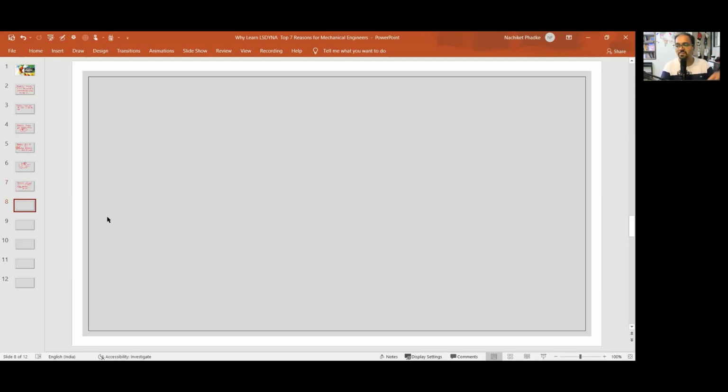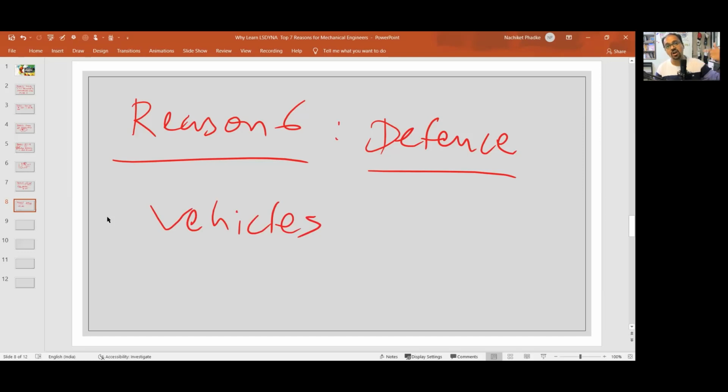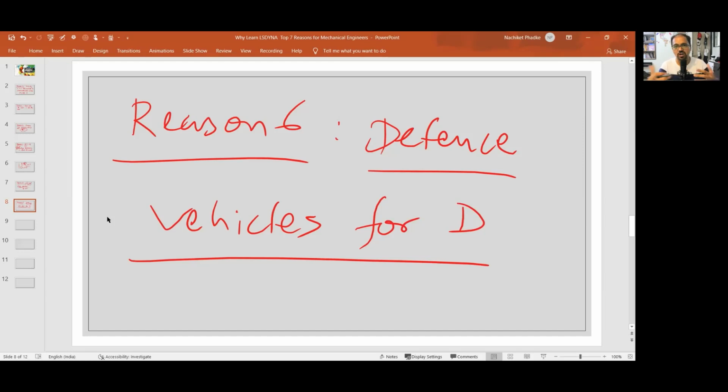Reason number 6, it is a great solution provider for defense applications. Now you may think why we are discussing defense applications in SAE Baha stuff. Guys, even if you are developing a vehicle, you can find yourself a way towards building vehicles for defense. And when you are building vehicles for defense, they are supposed to undergo either a side blast or a bullet penetration or an undermine blast. So vehicles for defense are always designed for some or the other blast or high speed impact loading.